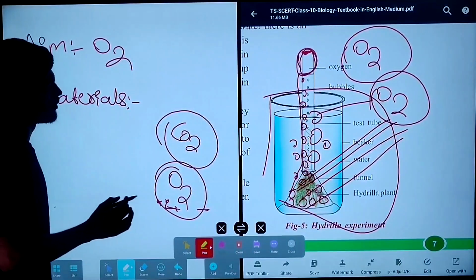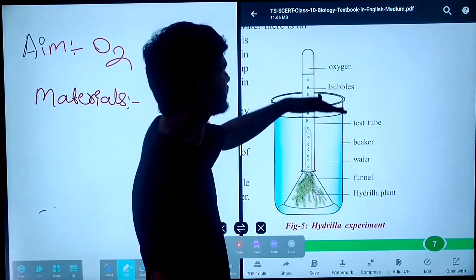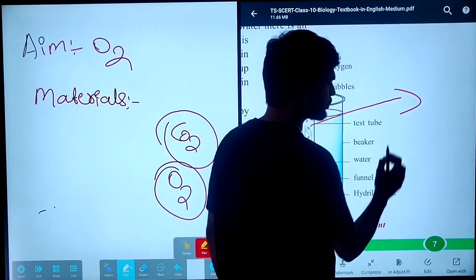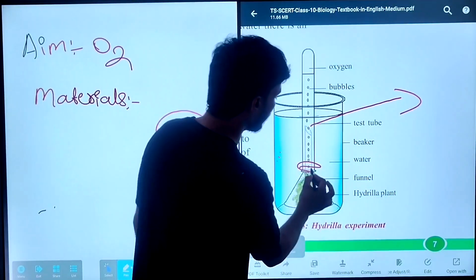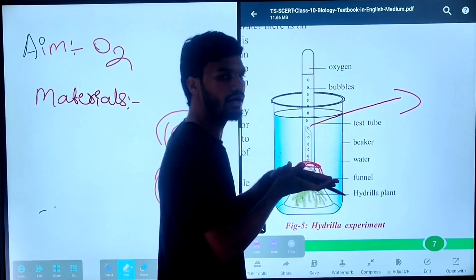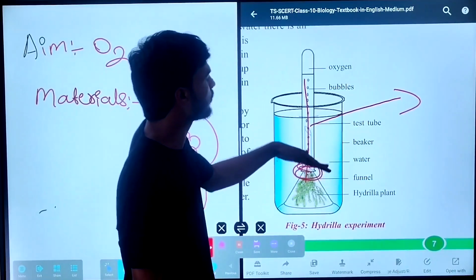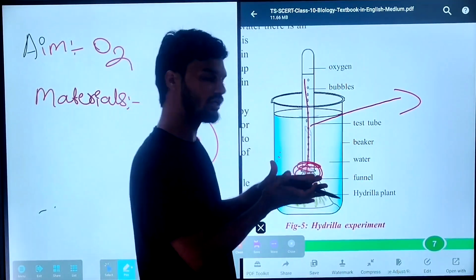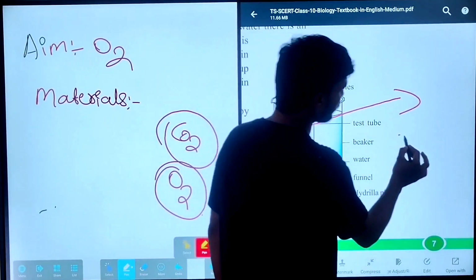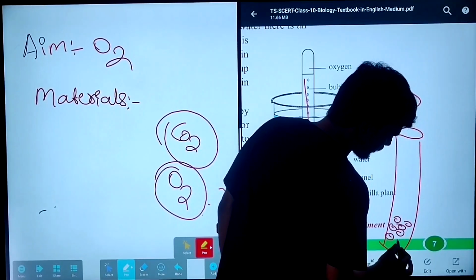And precautions. After this process, one more thing you have to do: you have to remove this test tube carefully by closing the mouth of the test tube with the help of your thumb. You have to close it tightly, avoiding releasing some amount of oxygen into the environment. Remove the test tube carefully by closing the mouth with your finger or your palm. After removing the test tube, it is filled with oxygen molecules.